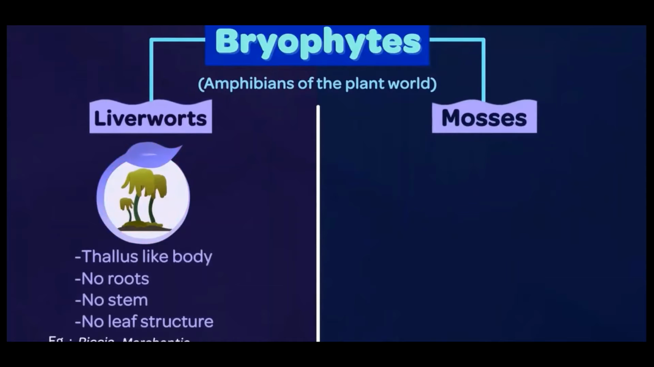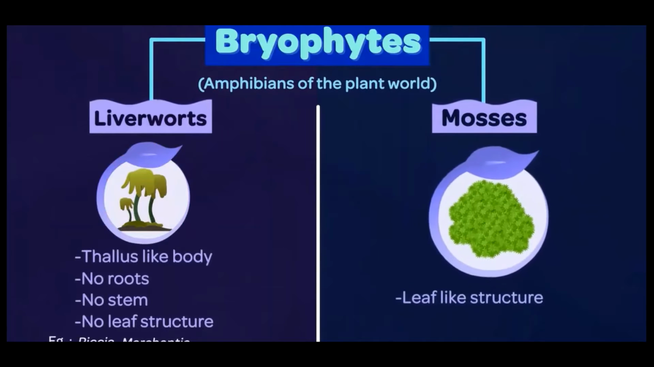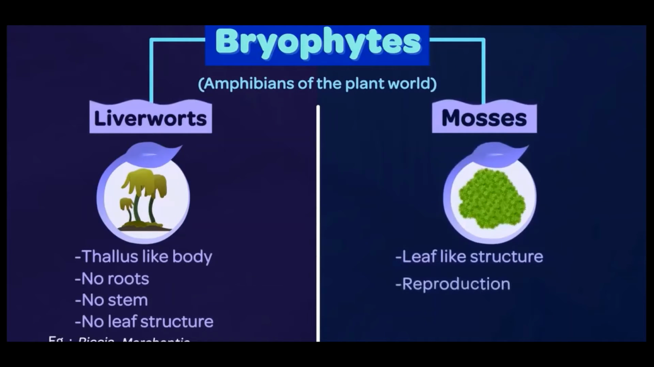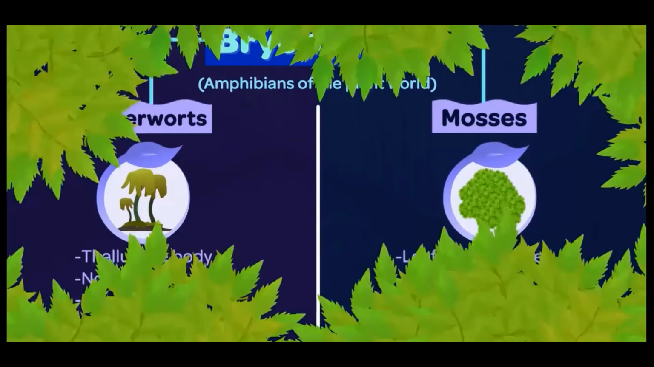Mosses, on the other hand, are slightly different. These appear to have a leaf-like structure that are too tiny to be viewed with naked eye. Reproduction in such plants occurs with the help of spores. The plant body does not have a well-defined vascular system. So, the ones with a developed vascular system are the next on our list.